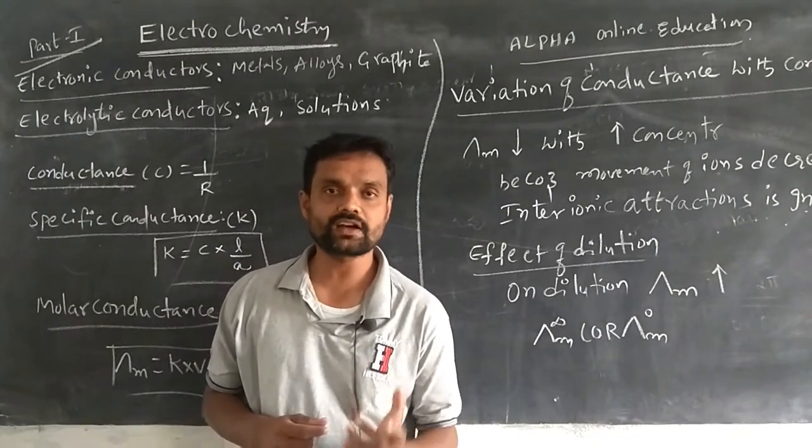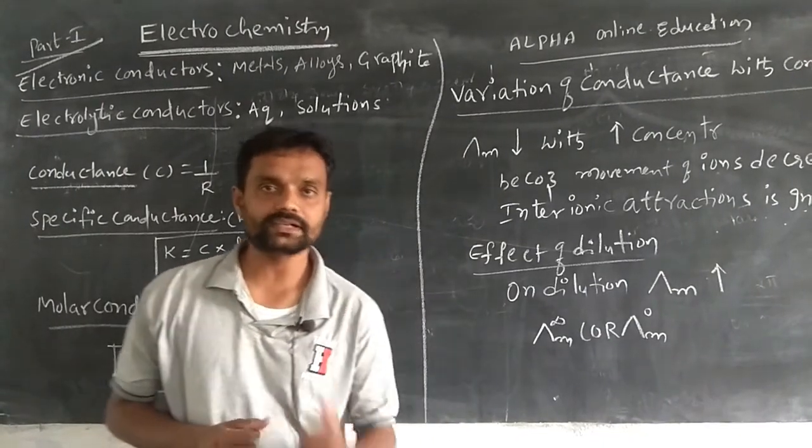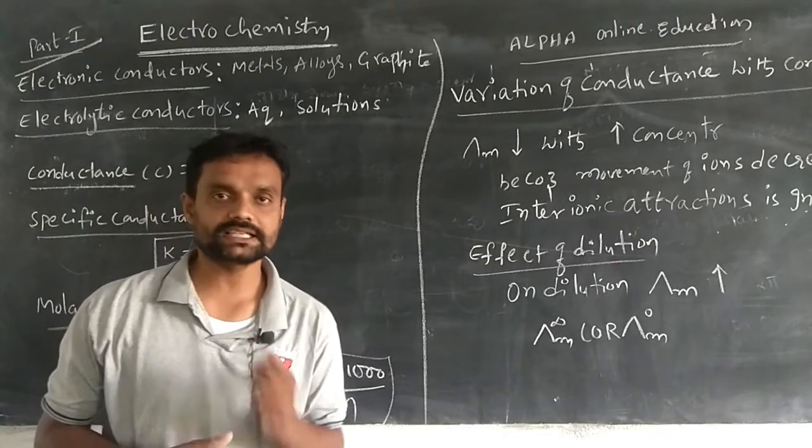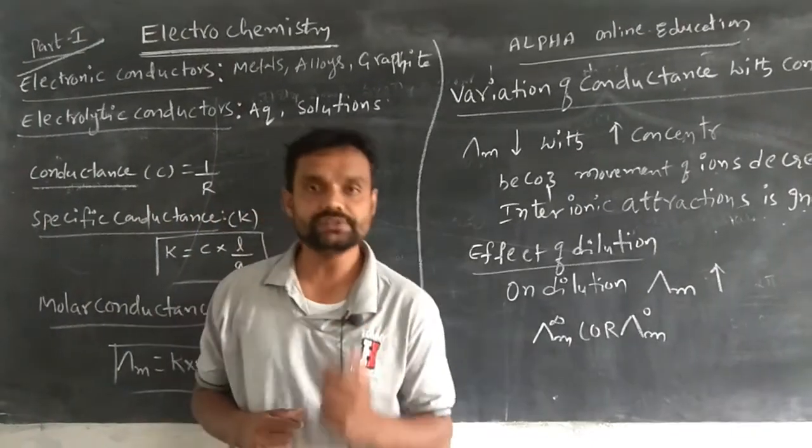For example, graphite, copper wires, metals, and aqueous solutions.